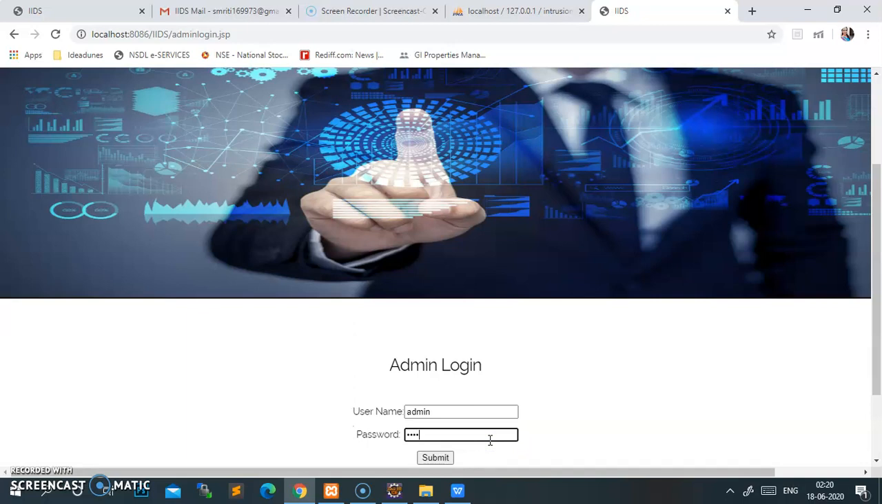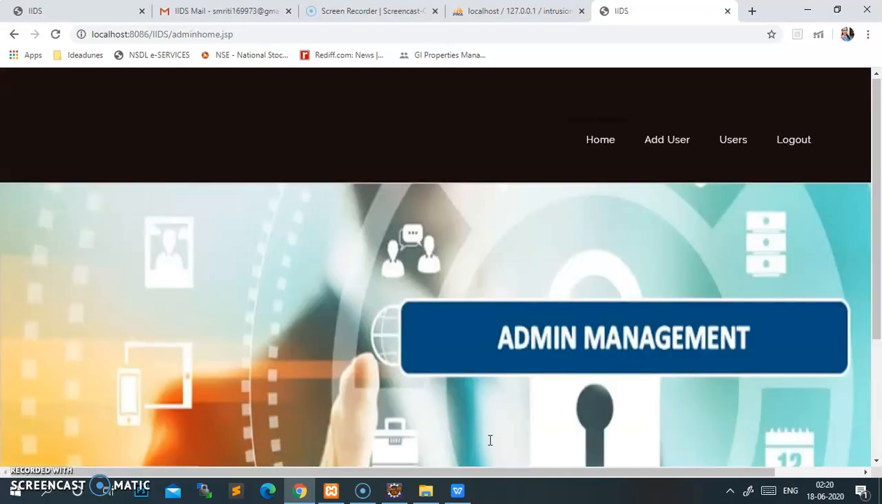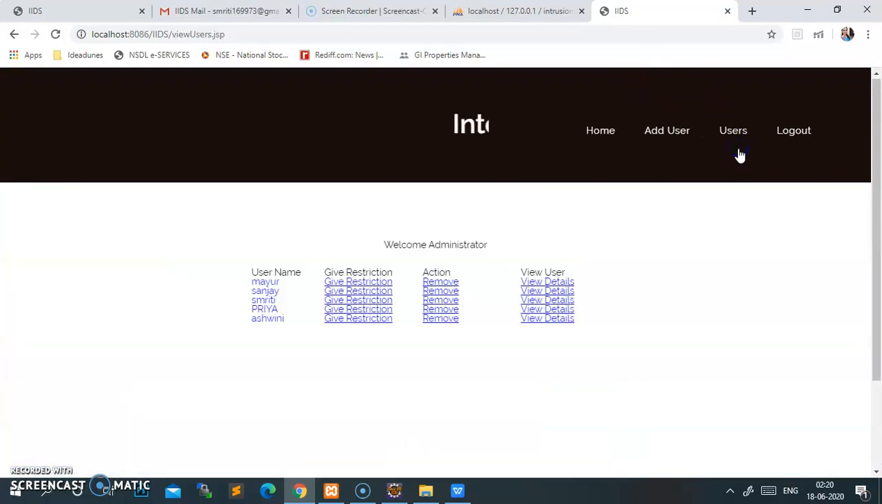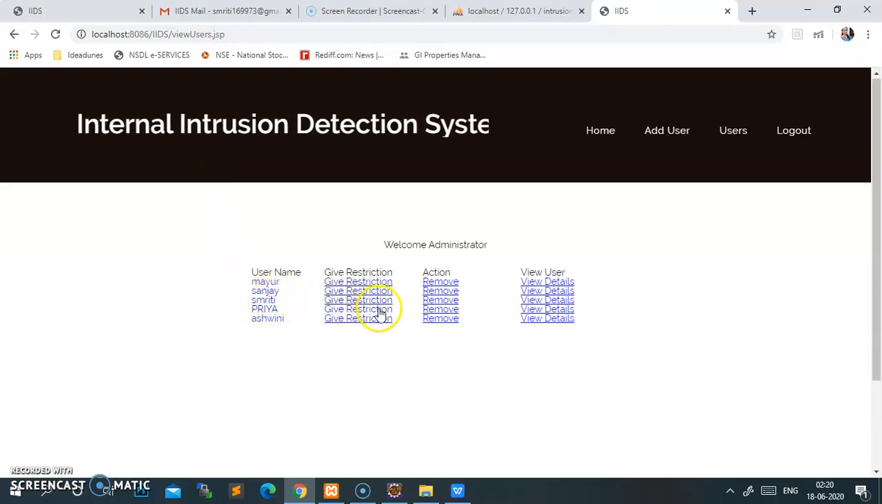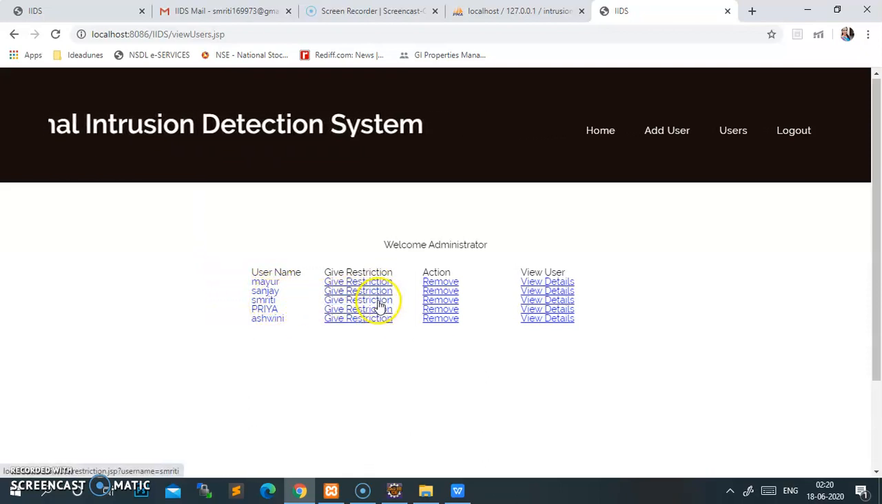I will do it here. So here the admin management page comes. I'll go to users, to see how many users are connected to this module. These are the users connected to the module. As my name is Smriti, I am also connected to these orders. This is the admin's account.